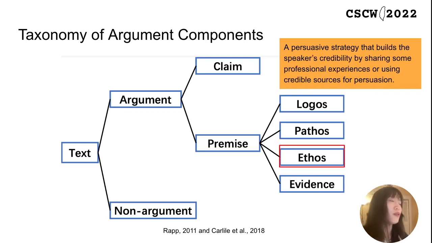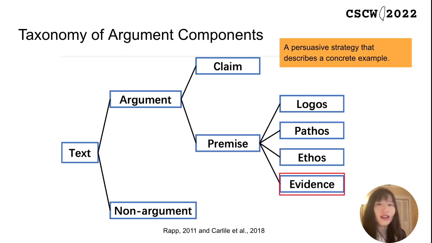Ethos represents a persuasive strategy that builds the speaker's credibility by sharing some professional experience or using credible sources for persuasion. And evidence is a persuasive strategy that describes a concrete example. Notice that evidence refers to the practical experience that has happened, which is not required in logos, pathos, or ethos.